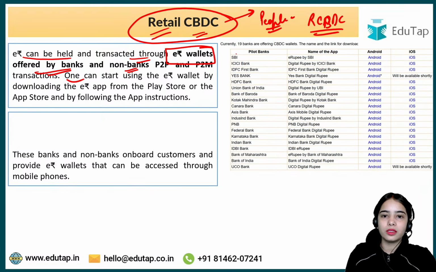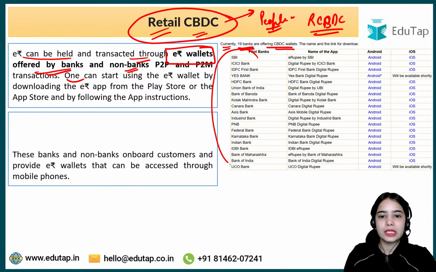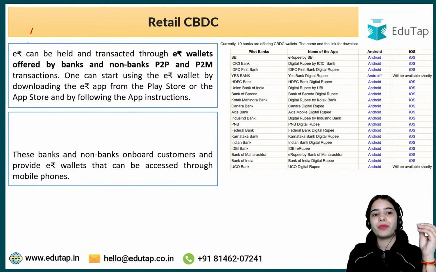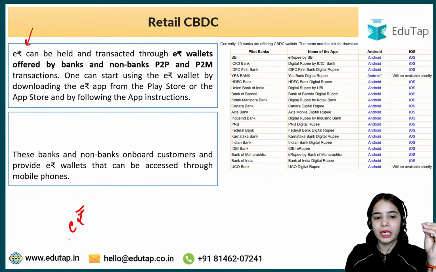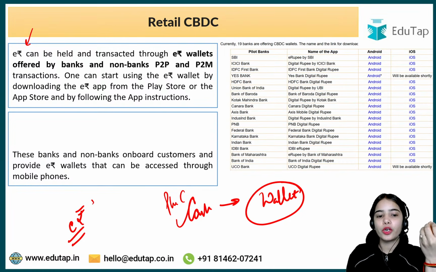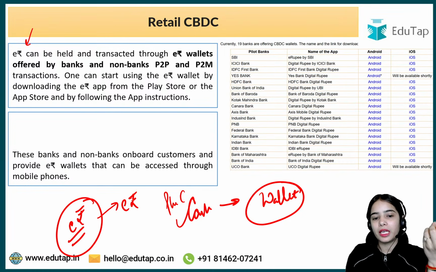Currently 19 banks are offering CBDC wallets. The names and the links have been given. Here you can see the banks that are offering the e-Rupee wallet on the Android and iOS systems. So you can hold the e-Rupee like you are holding your cash in your wallet. In your physical wallet, you hold the physical cash. You can hold the e-Rupee in the e-Rupee wallets that have a more secure system.